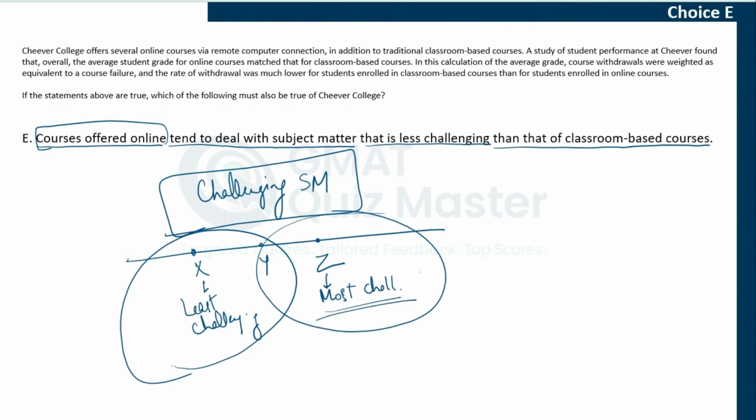Now, does the passage tell us anything that can help us infer that the subjects discussed in online courses are less challenging compared to classroom subjects? No. So that is why this is something that is not definitely true, and that is why choice E is incorrect. Now, if you selected choice E, then probably you do not know what inference is. You were not aligning this choice with what the correct answer choice needs to convey, and that is where you fell. That is the most probable reason. So please update your bridge table for choice E.